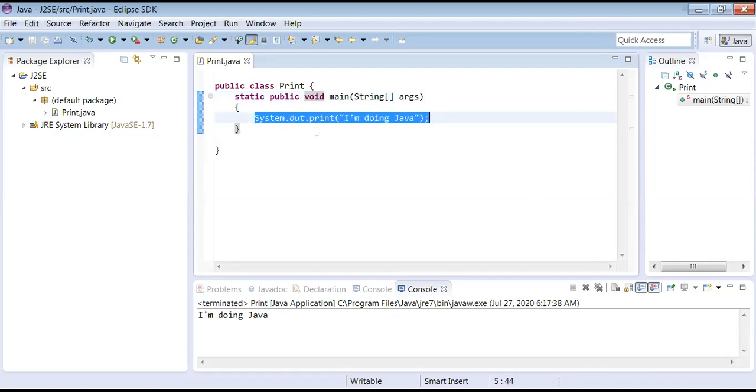So, System.out.println: how to print. Three lines are there, but so much meaning is there in that. Let me take a notepad and explain for a while about this.